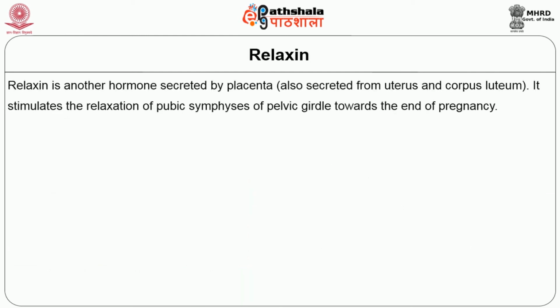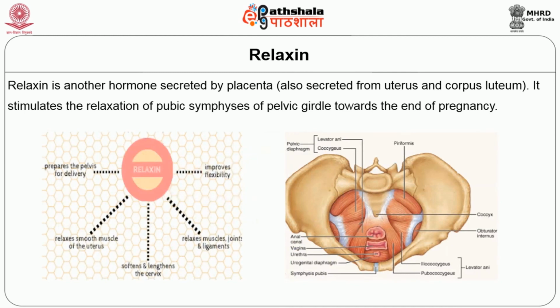Relaxin is another hormone secreted by the placenta, also secreted from the uterus and corpus luteum. It stimulates the relaxation of the pubic symphysis of the pelvic girdle towards the end of the pregnancy.